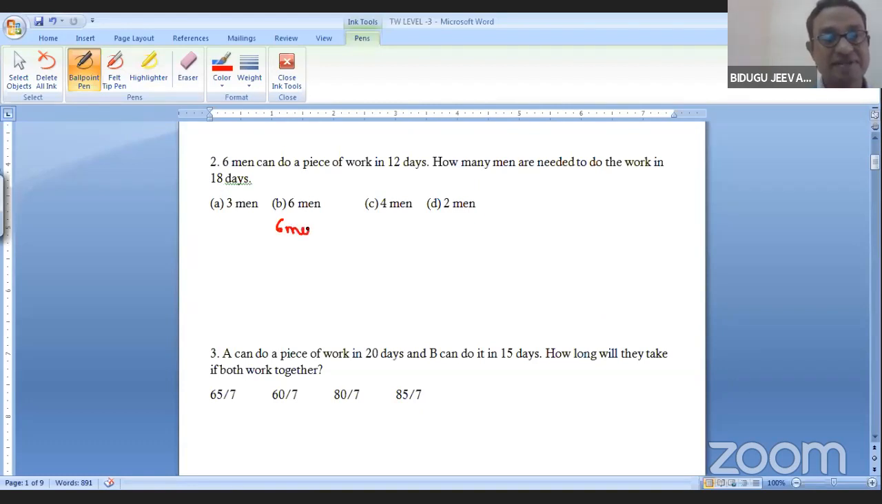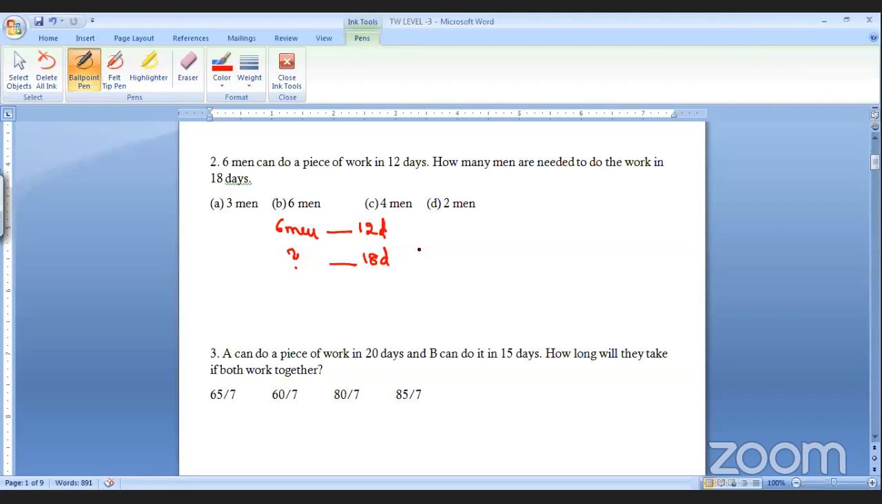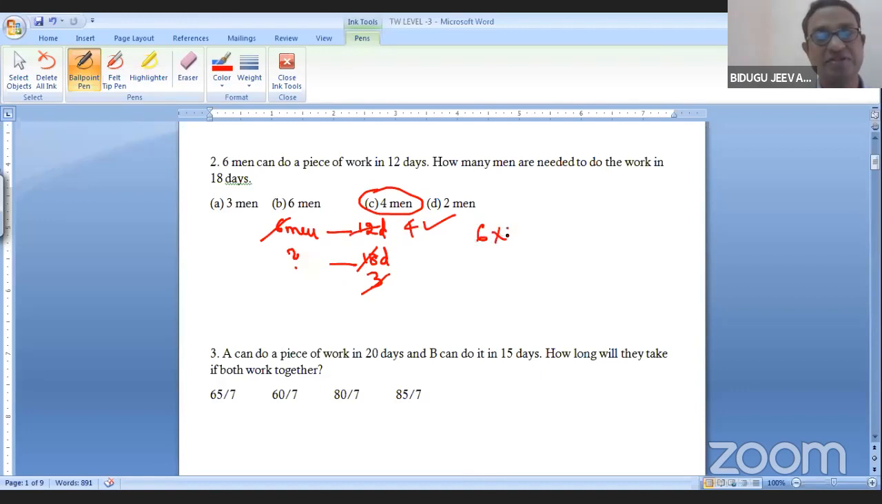Second question. 6 men can do a work in 12 days. How many men can do the work in 18 days? Can anyone tell me the answer without looking at the picture? 4 men, correct. 6 threes are 18, 4 threes are 12. Or else 6 into 12 by 18, which gives 4 men. The second question is also very simple.